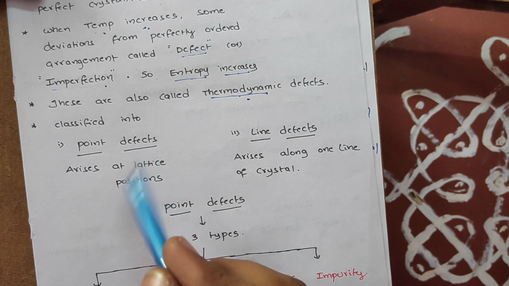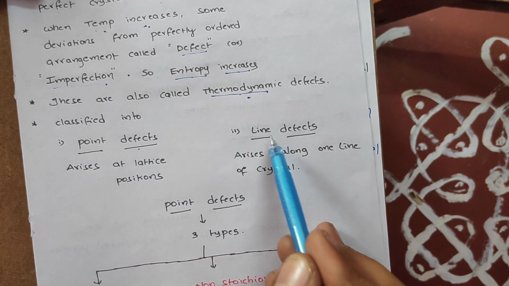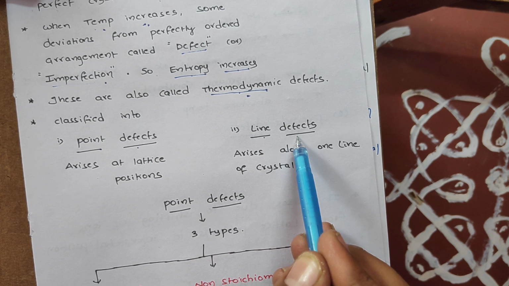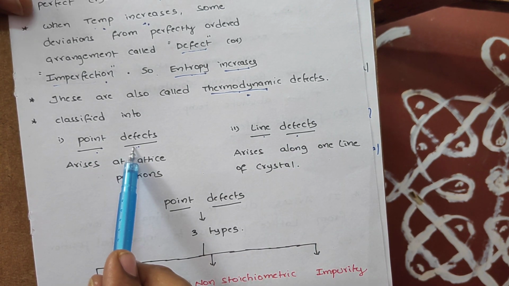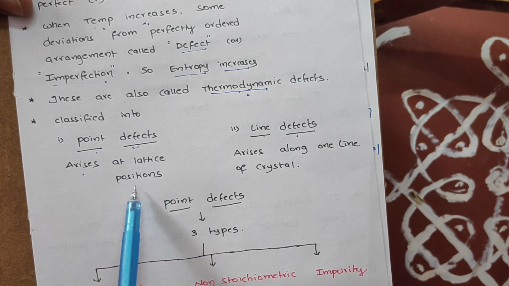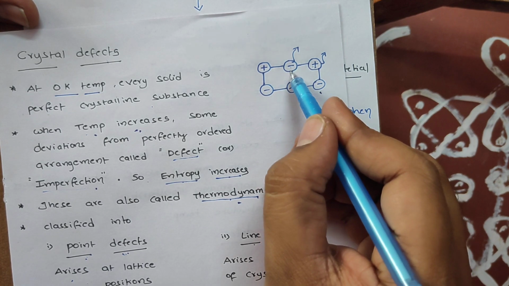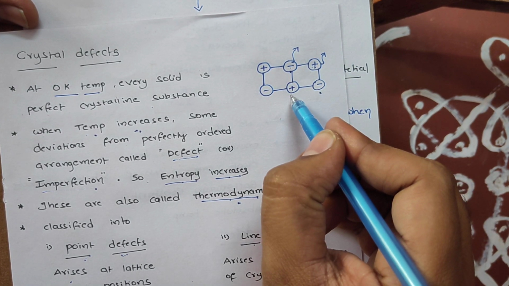Students, and these defects are again classified into two types. The one is point defect and another one is line defect. Sir, what is point defect, sir? Point defect is nothing but it arises at a particular lattice position. So only here Cl minus ion is missing, or only here Na plus ion is missing.